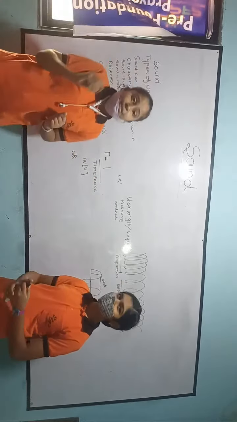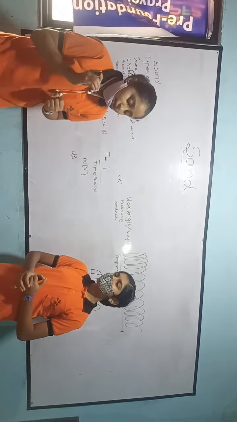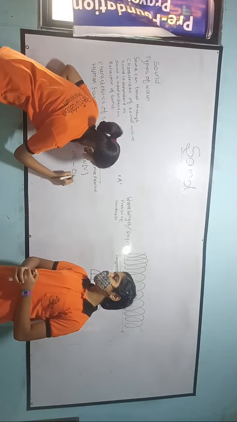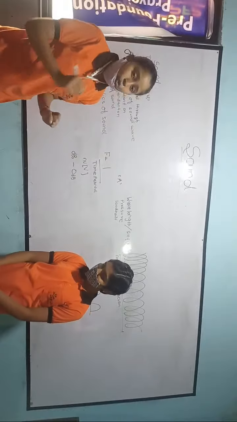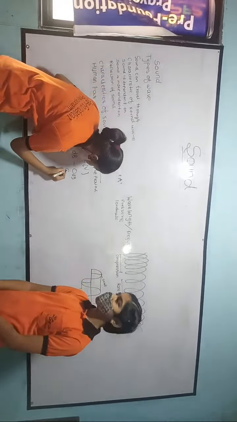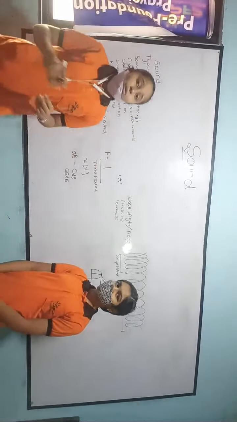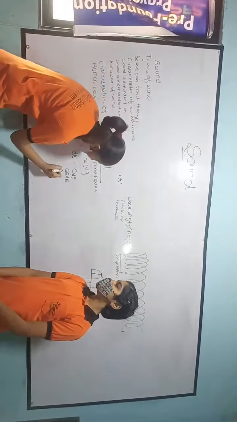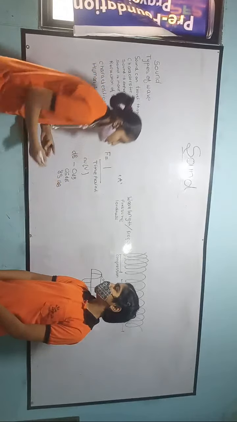A soft sound has a loudness of 0 decibel. A normal sound has a loudness of 65 decibel. And when the sound exceeds 85 decibel, it is physically painful.